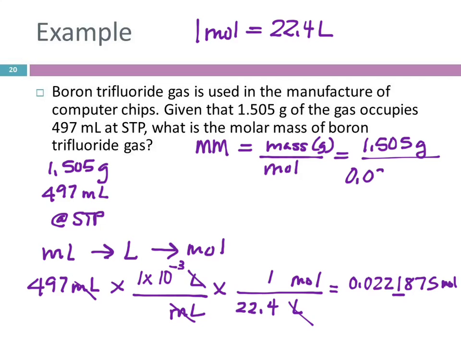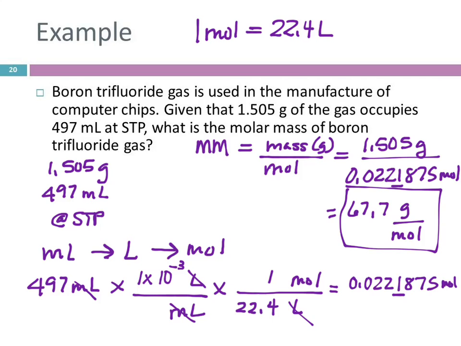So I want to put that up here. And I'm going to take 1.505 grams and divide by 0.0221875 equals, and this comes out to be 67. How many significant figures should that answer have? 3. This one is limited to 3 because of this starting number. So this is going to be 67.7, and the units are grams per mole.